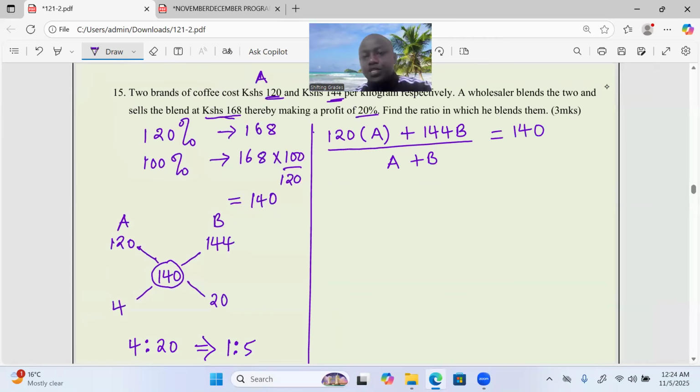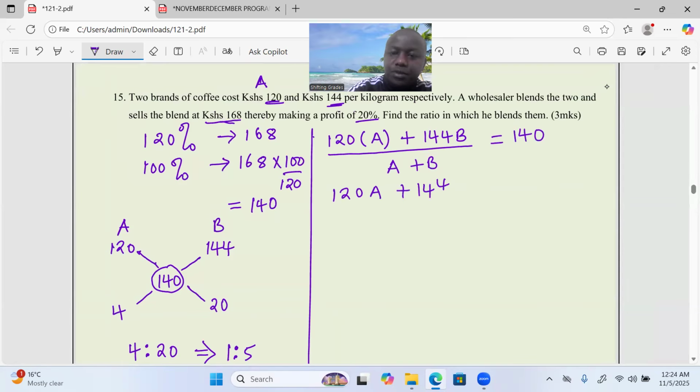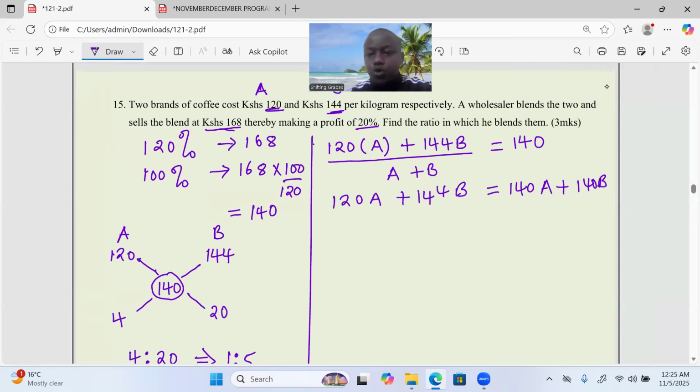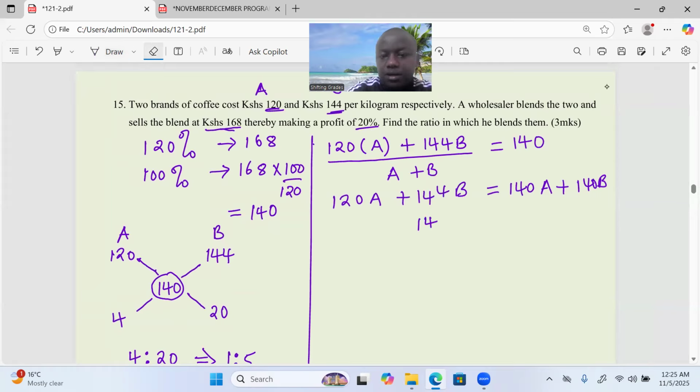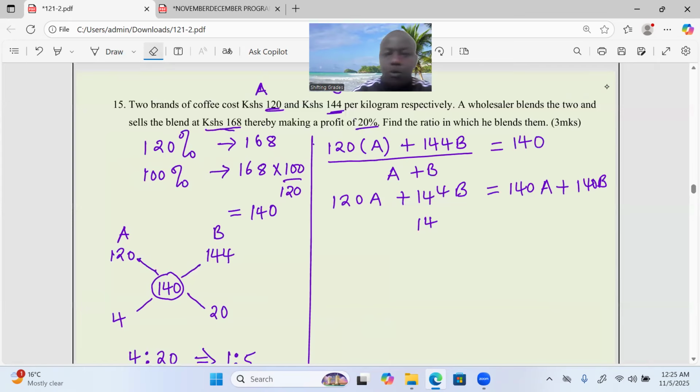Cross multiplication will give us 120A plus 144B equals 140A plus 140B. Then we can group some terms like 144B and 140B.